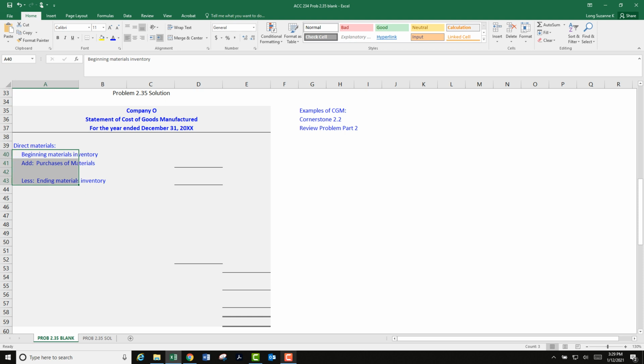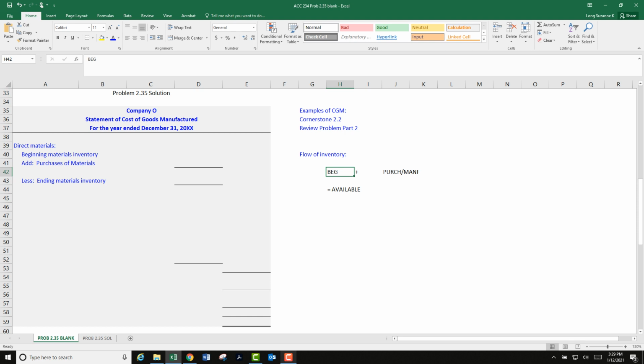Now, this gets me into the other topic I would like to talk about, which is the flow of inventory. And I'm going to put this over, you know, right here next to where we are. Just a review. Beginning plus purchases or manufactured, so what you've made, what you've acquired, equals available. Everything that you have available. So that's where we're at right now.